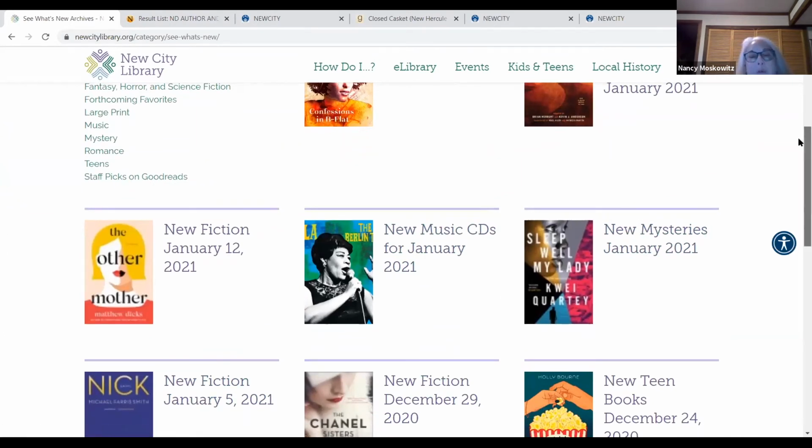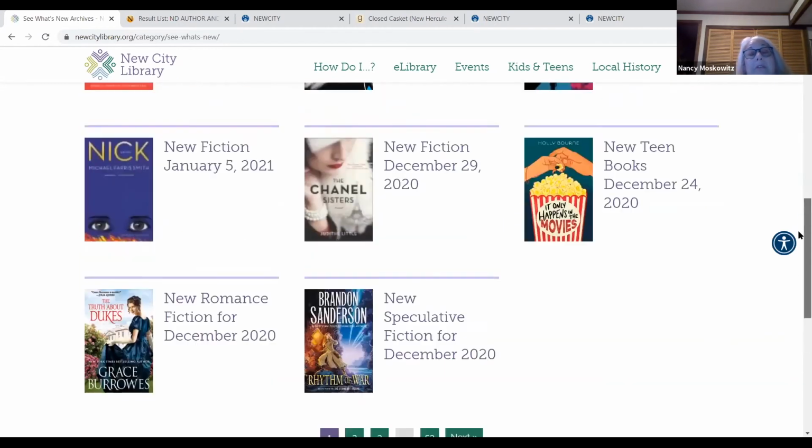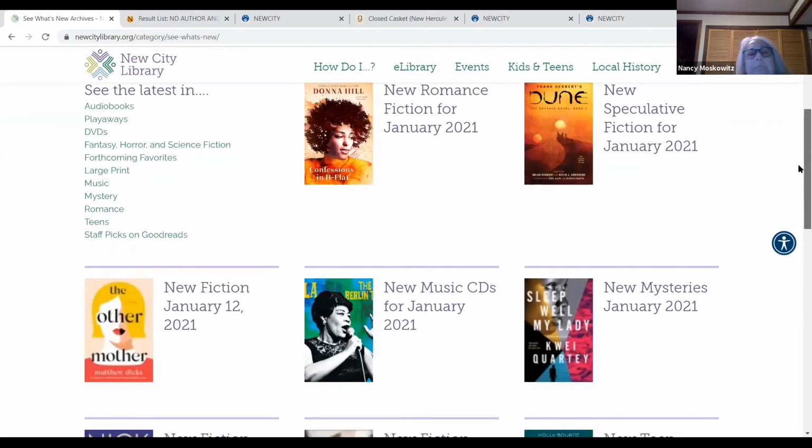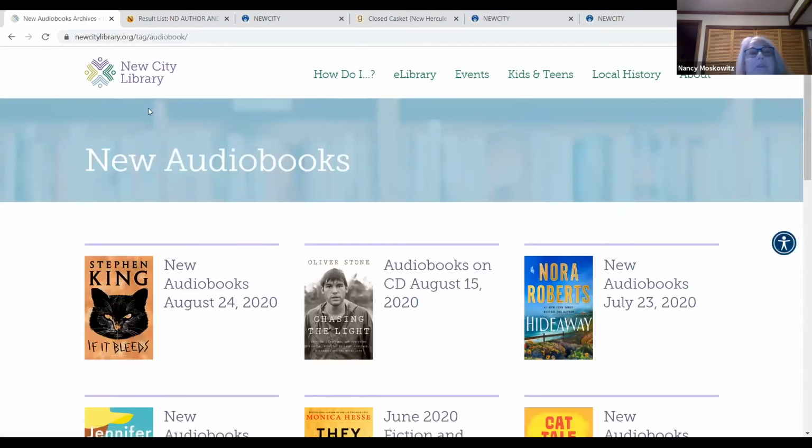I post new fiction every week, on the Friday before the Tuesday, because books are released generally on Tuesdays. We have an archive, so you can look back. You can look at other things, and you could also check if you're interested in audiobooks. You can click on this, and there you go. Well, no, that's not it.